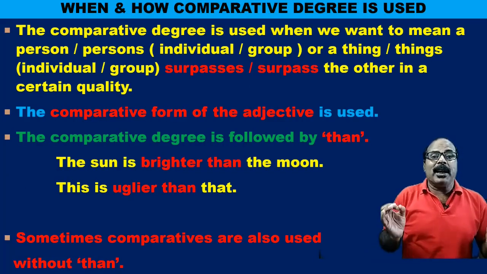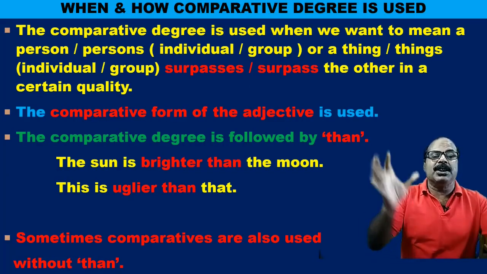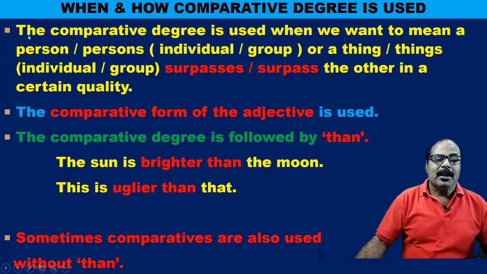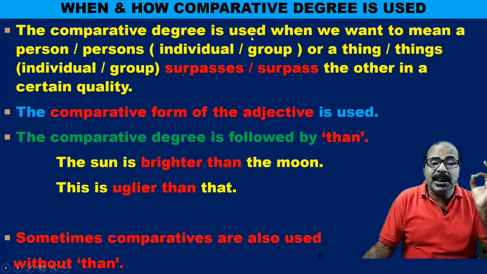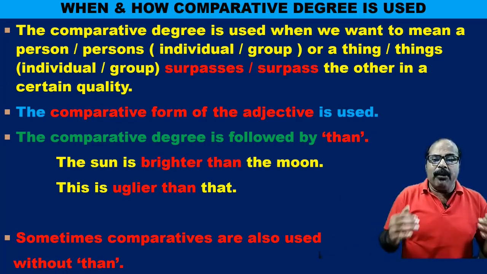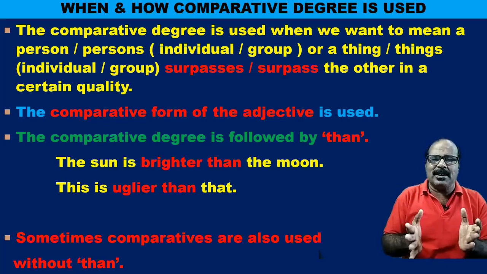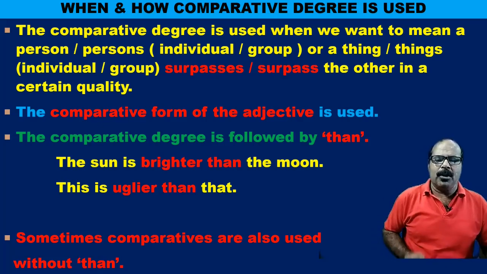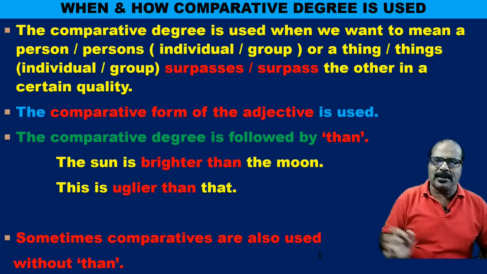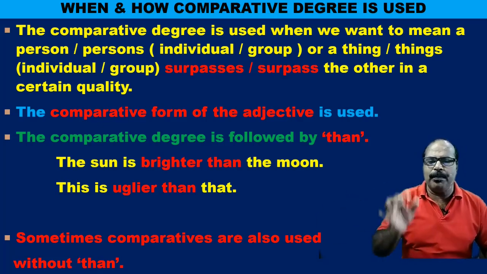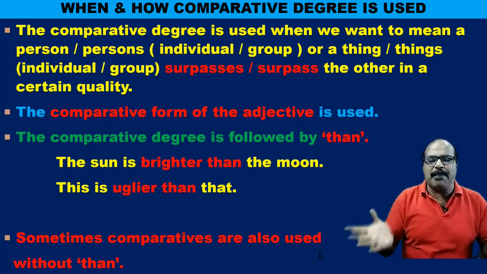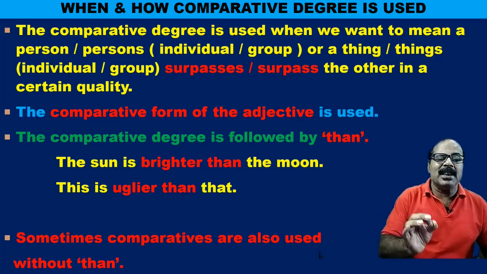Now, when and how is the comparative degree used? The comparative degree is used when we want to mean a person or persons, that means individual or group, or a thing or things, that means individual or group, surpasses or surpass the other in a certain quality.